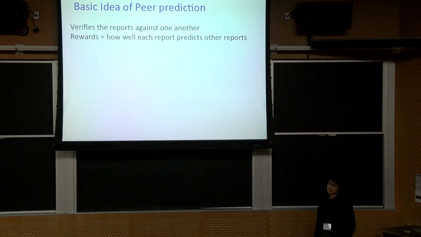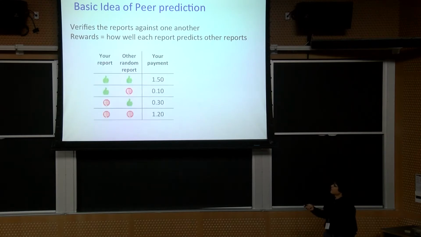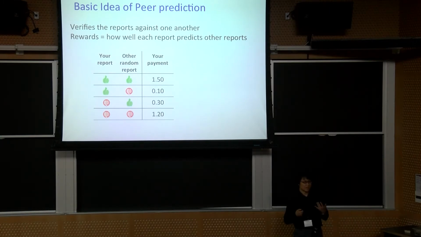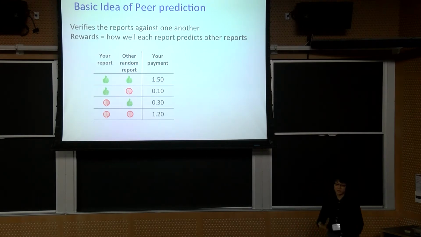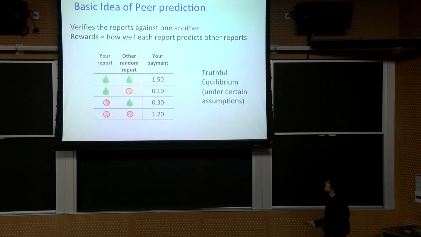The idea is also very elegant. Since you don't have ground truth, you just send each question to two people instead of one, and use these two copies of the answer to cross-validate each other. Then you design a payment table, or what we call a reward, to reward each agent based on how well their report predicts the other's. These rewards can be realized using reputations, scores, coupons, or even money. You just issue people some money to cover the score, and they achieve a truthful equilibrium through carefully designing the mechanism.